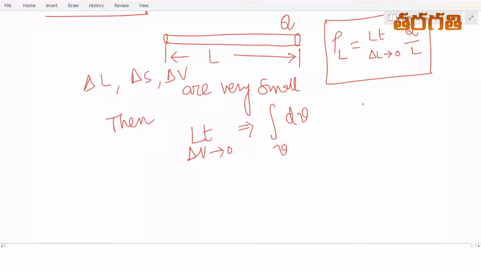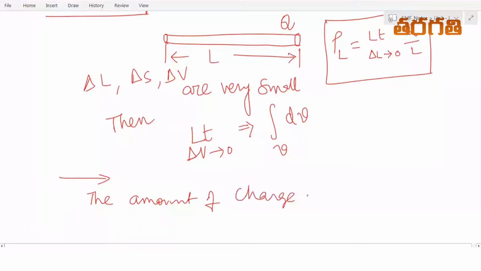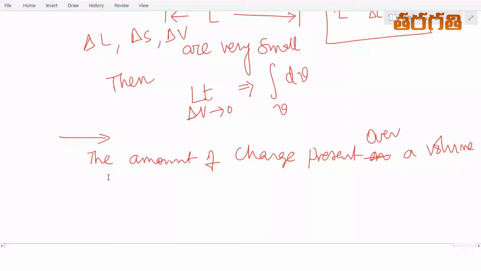So the amount of charge present over a volume is Q equal to the integral over the volume of rho V dV.